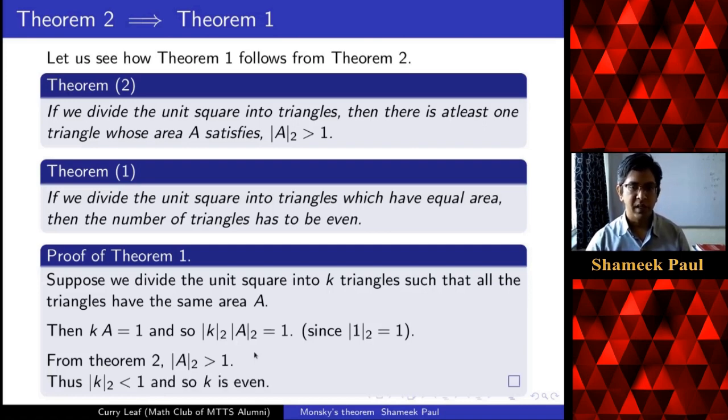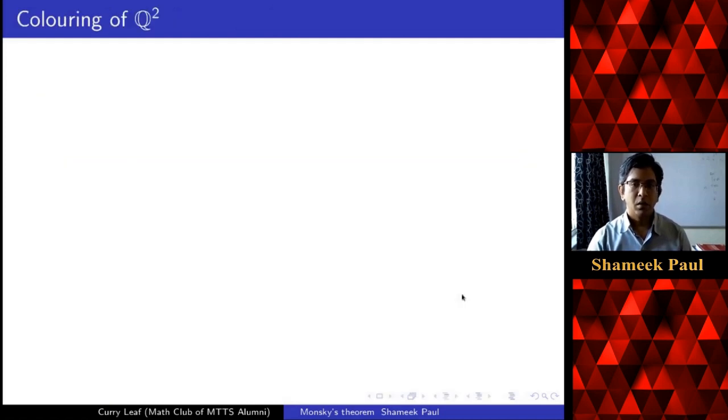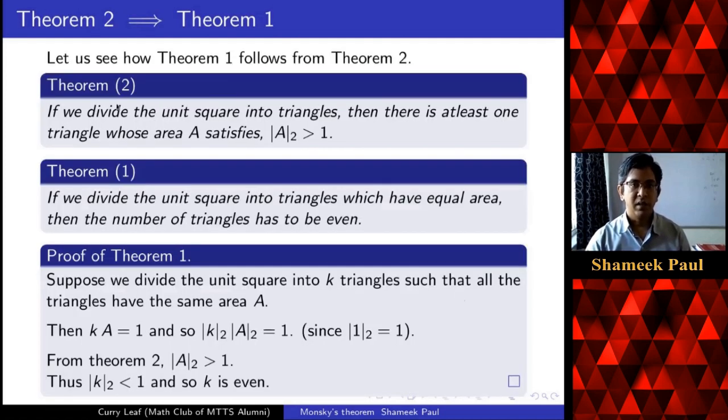So we see that the two-adic norm is less than 1, and therefore k has to be even. It cannot be odd. So we have seen that theorem 2 will imply theorem 1. Now we will focus on theorem 2.